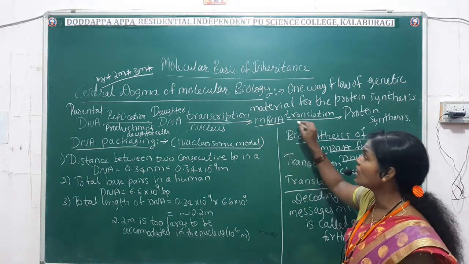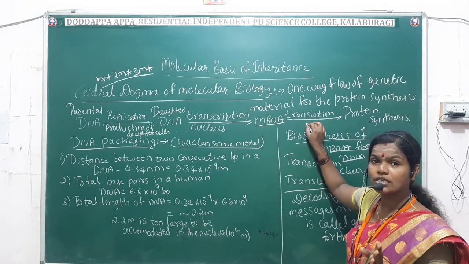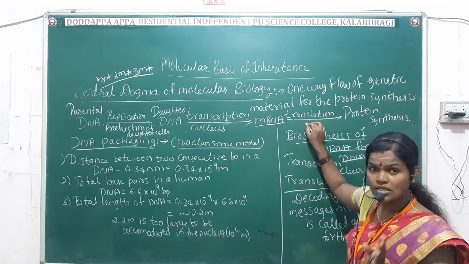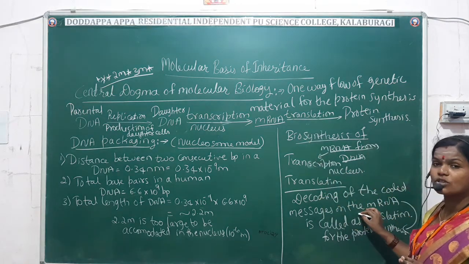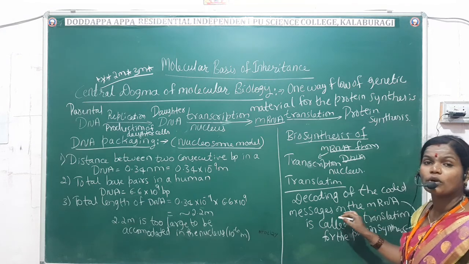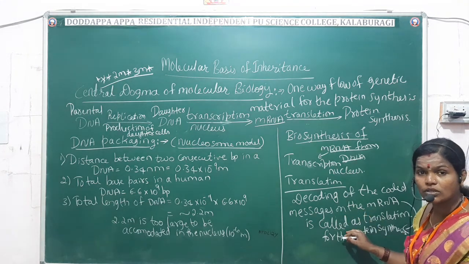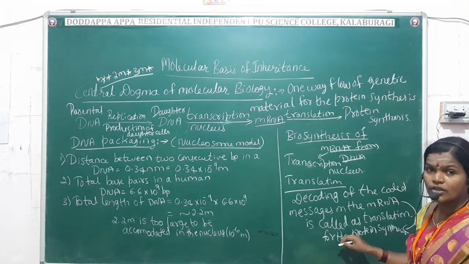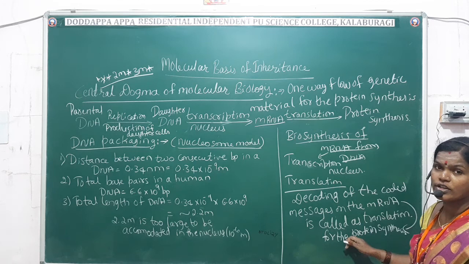The translation definition says it is the decoding of the coded messages on the mRNA. Why do they have to decode? For the mechanism of protein synthesis.